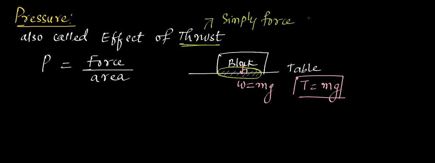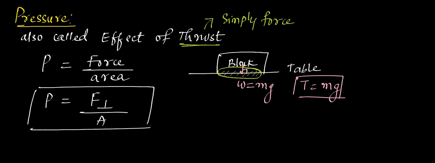Okay, ma'am. So force by area is nothing but what? Pressure. So P is nothing but... what kind of force is this? Parallel force or perpendicular force? Perpendicular. So we use the symbol perpendicular like this. So P equals F perpendicular by area. This is the formula for pressure. Clear with this? Yes, ma'am.